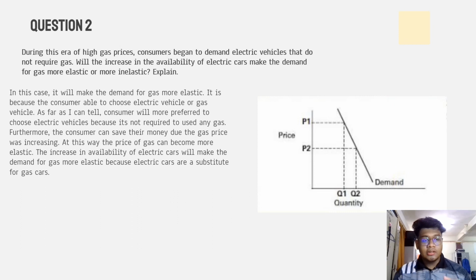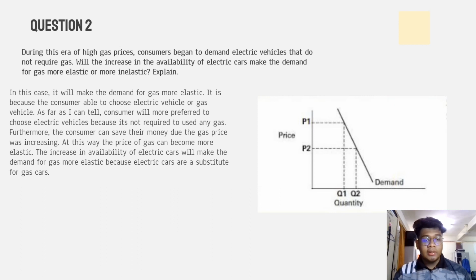It is because the consumer is able to choose an electric vehicle or a gas vehicle. As far as I can tell, consumers will prefer to choose an electric vehicle because it is not required to use any gas. Furthermore, the consumer can save their money due to gas price increasing. In this way, the price of gas can become more elastic.